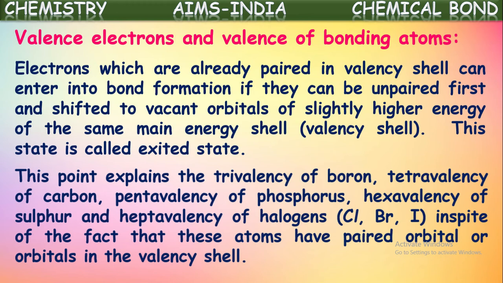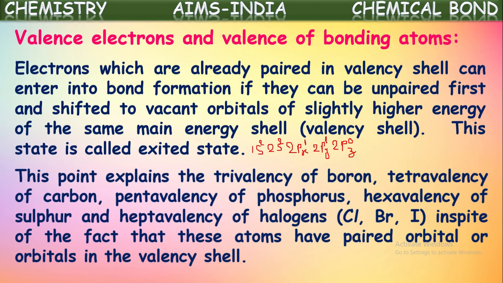Actually, take carbon. The atomic number of carbon is 6. If we write the configuration of carbon, what do we get? 1s2, 2s2, and next 2p2, meaning 2px1, 2py1. This is the general configuration of carbon. Here the 2pz orbital also will be there, but it is completely vacant. No electrons are present in it. Now how many single electrons are there for carbon? Only two electrons are there. So it should form actually only two bonds.